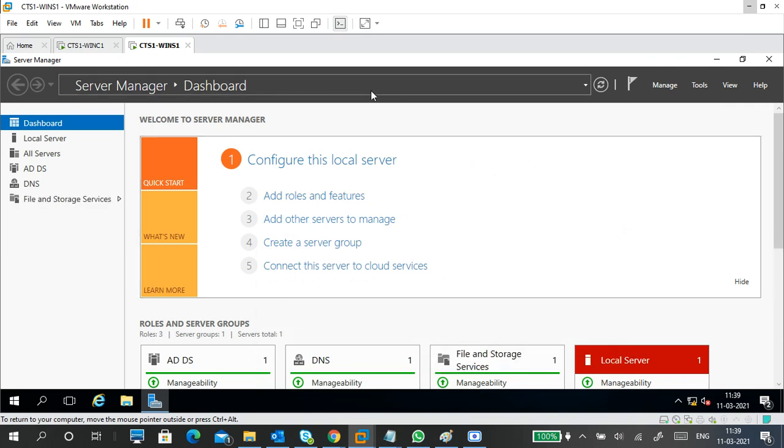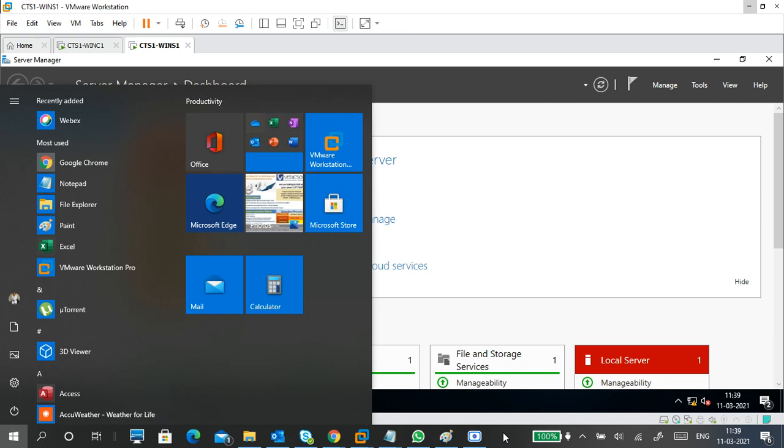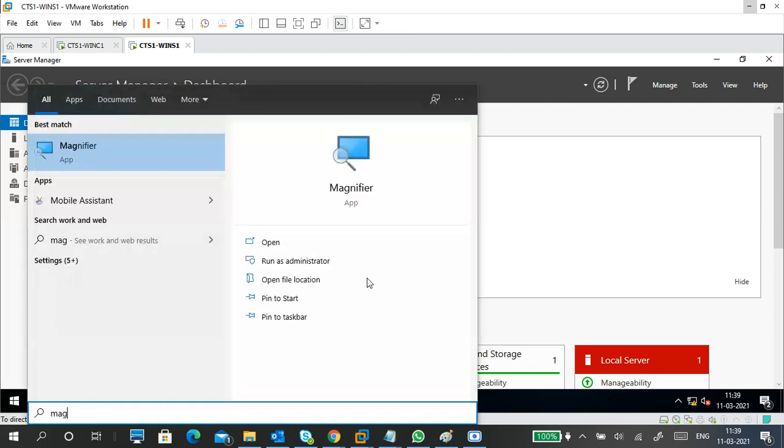But it is not opening. Why should it open, right? We need a magnifier. So on my physical machine only I am using the magnifier.